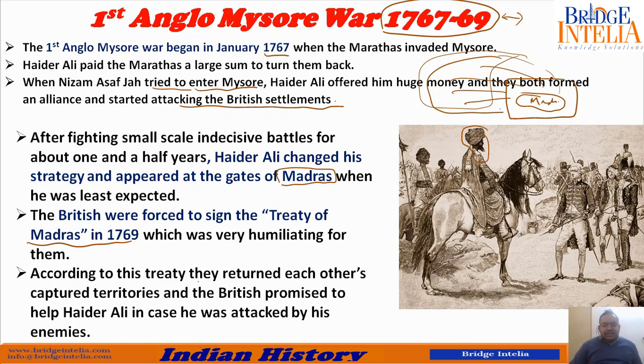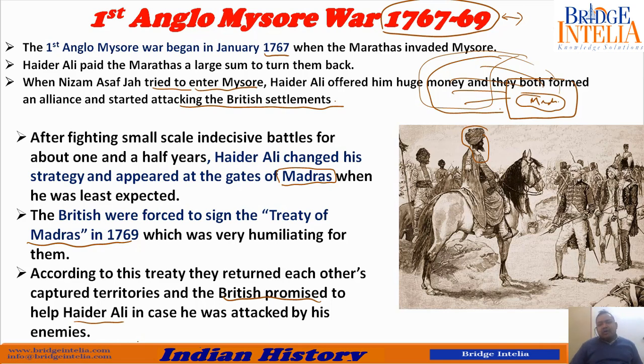And the British made the same promise they had made to Nizam. So now the British promised Hyder Ali that in case he was attacked by his enemies, the British would lend him military support. Because the British had established themselves as a military power, everybody wanted to get help from them. So the British told Hyder Ali that after today, if you ever fall in trouble or need our military help, we are ready to provide that.